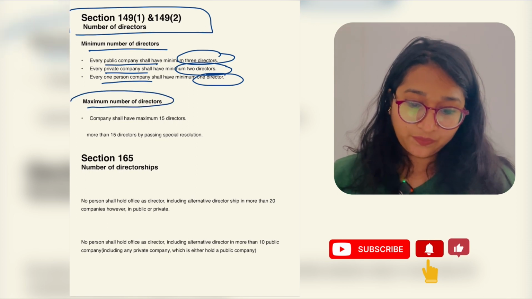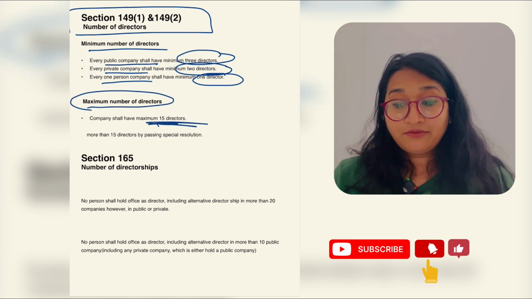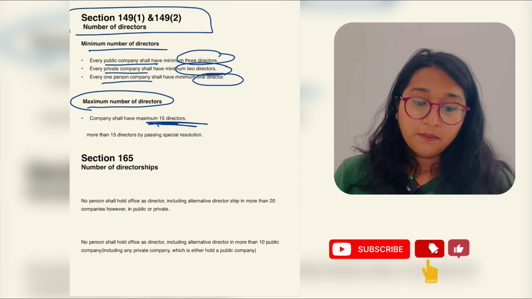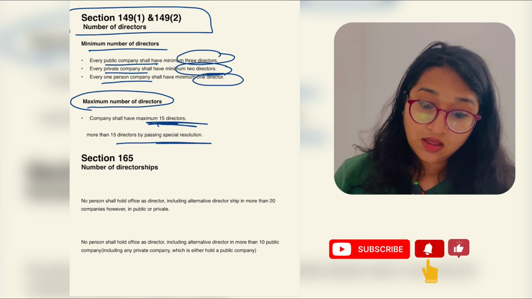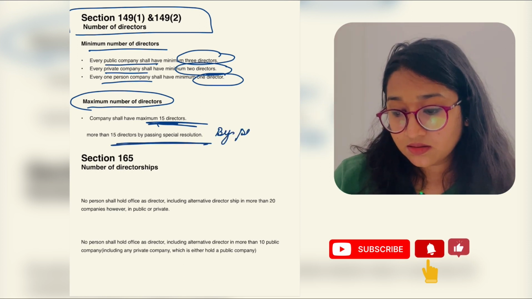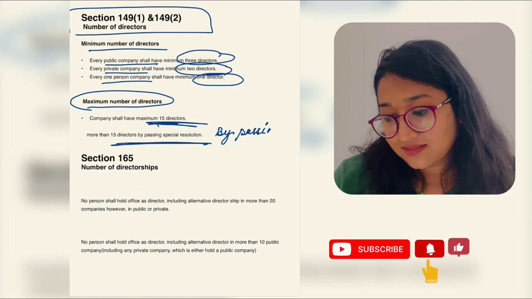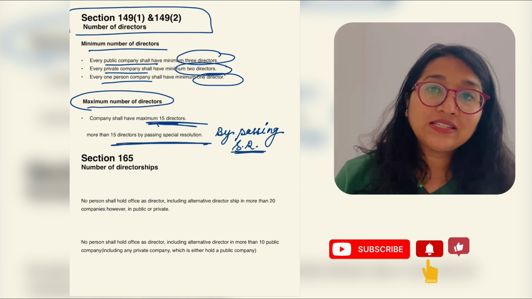And what about the maximum? The maximum number could go up to 15. But what if the company wants more than 15 directors? They can, by passing a special resolution, appoint more than 15 directors.